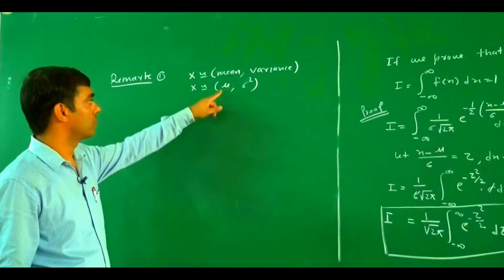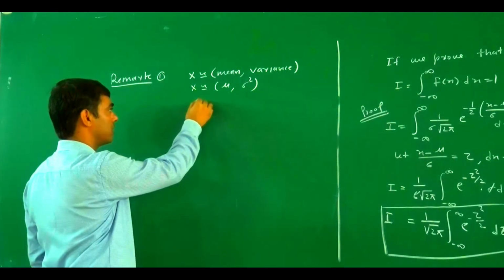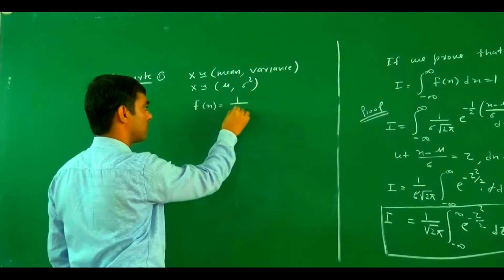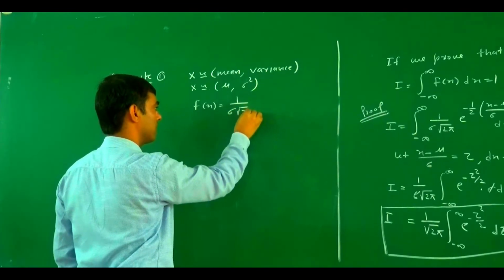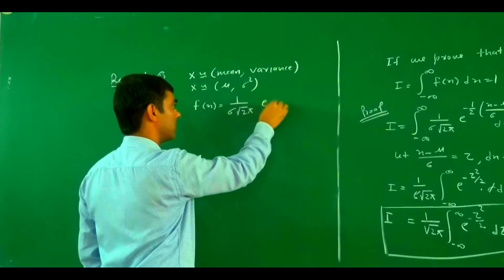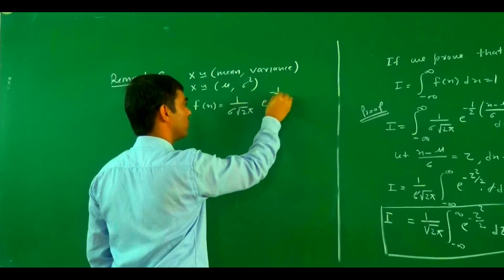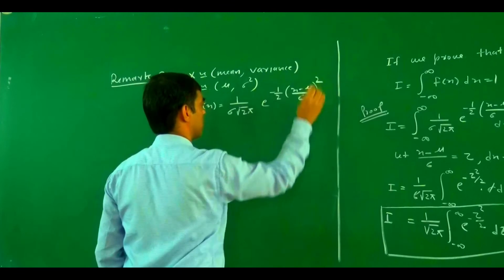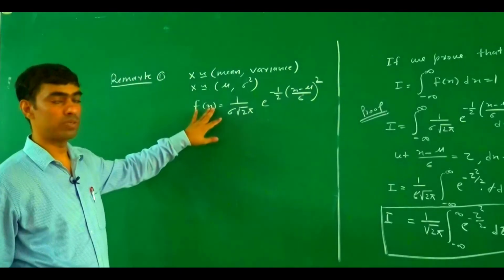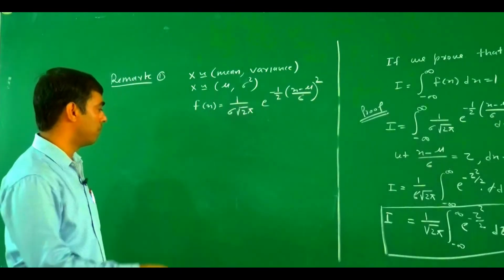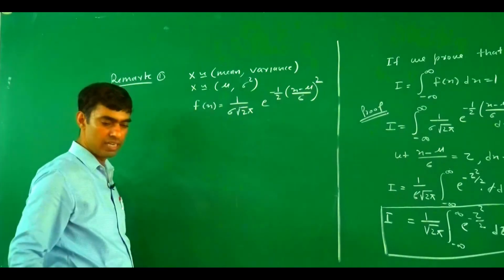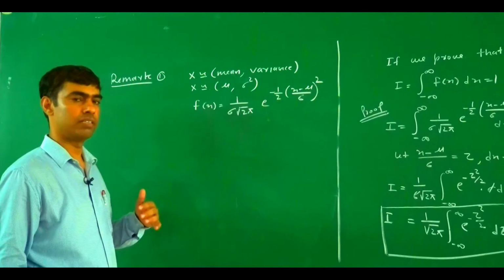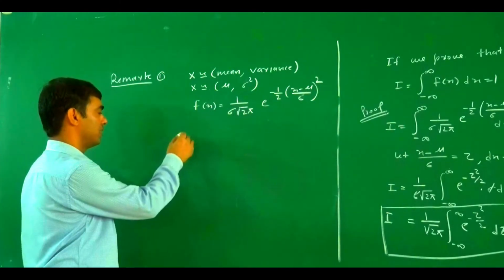So what is the f(x)? f(x) equals 1 upon sigma under root 2 pi e to power minus 1 by 2 (x minus mu upon sigma) whole square. This one is a probability density function. But if we use this, it is called a normal variate basically. There is the importance of this variate. That's why here we try to explain this one.